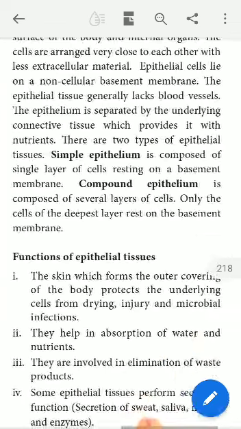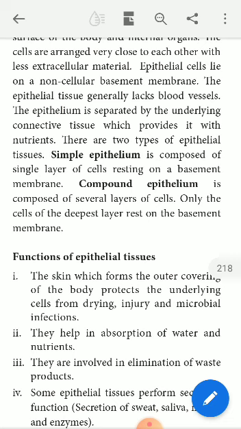Only the cells of the deepest layer rest on the basement membrane. See, in the compound epithelium, the cells of the deepest layer, the bottommost layer, rest upon the basement membrane. What about the other layers of cells in the compound epithelium? They are found one above another, lying one above another.